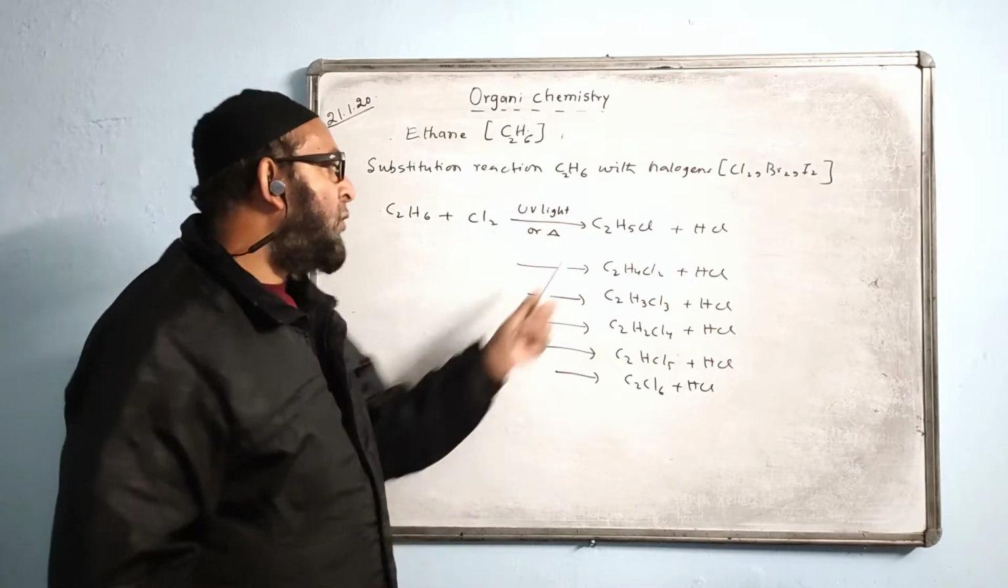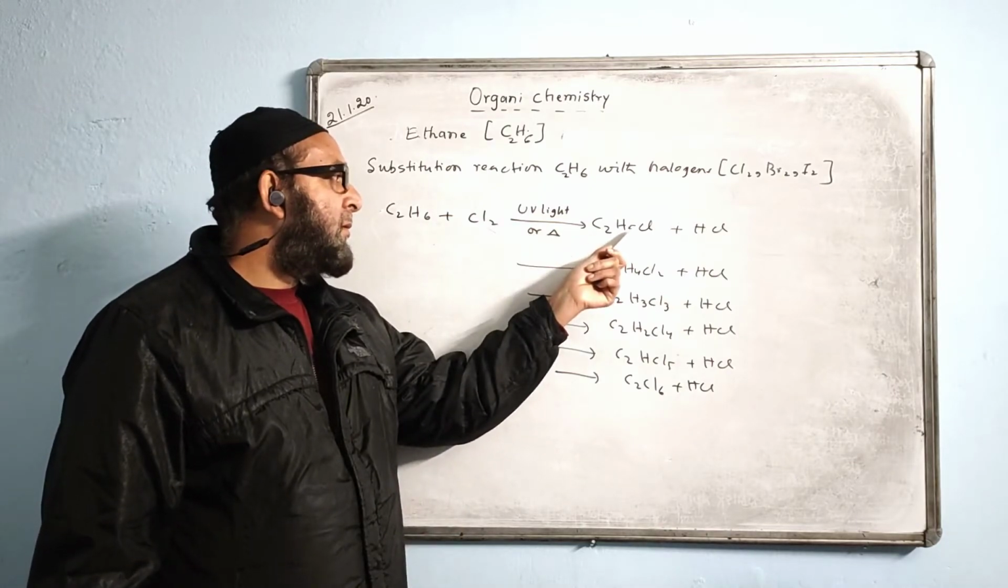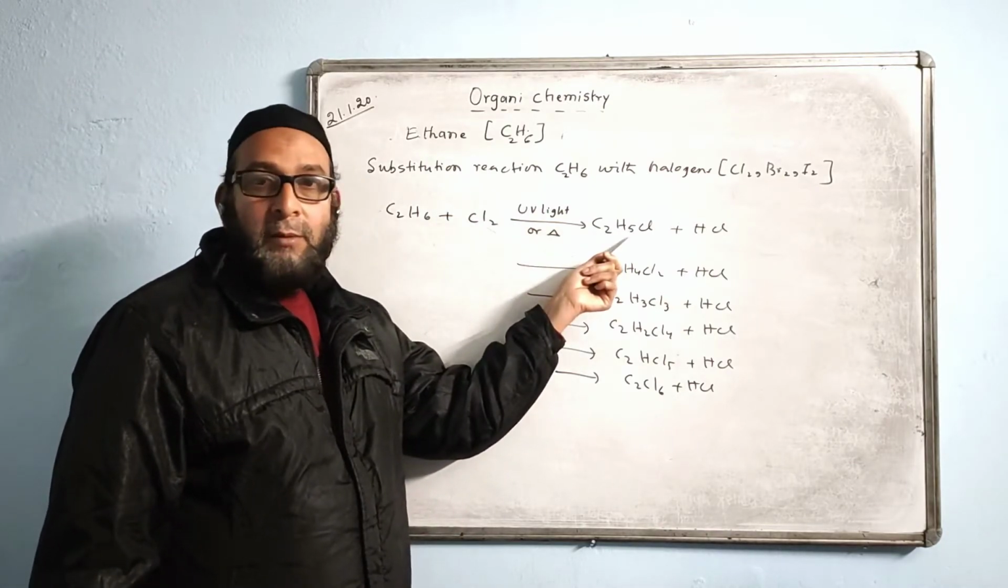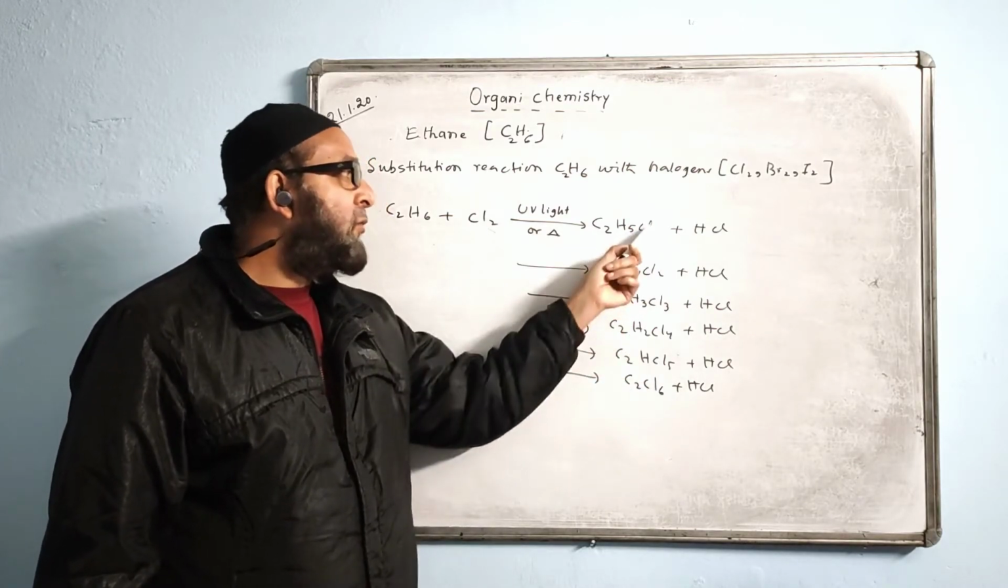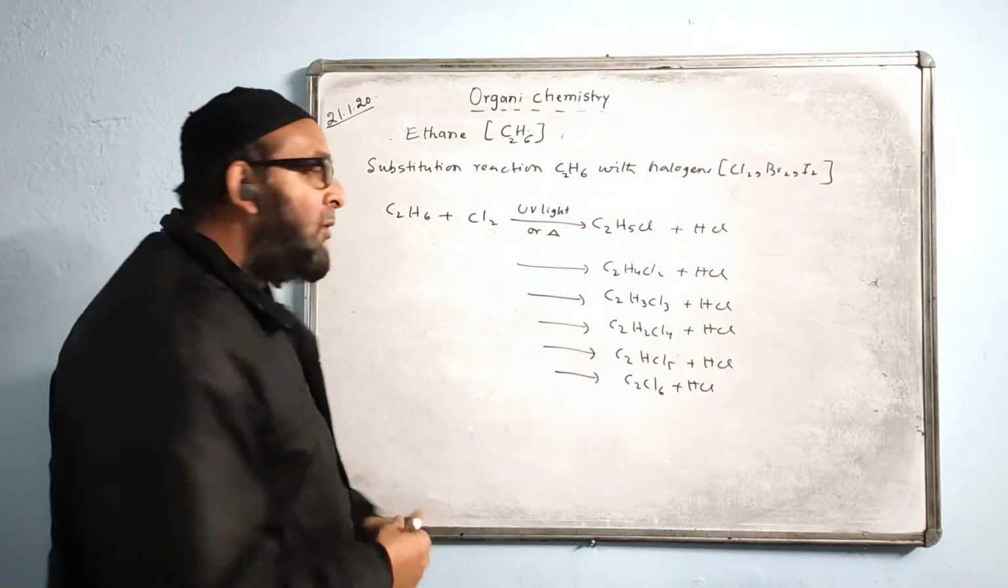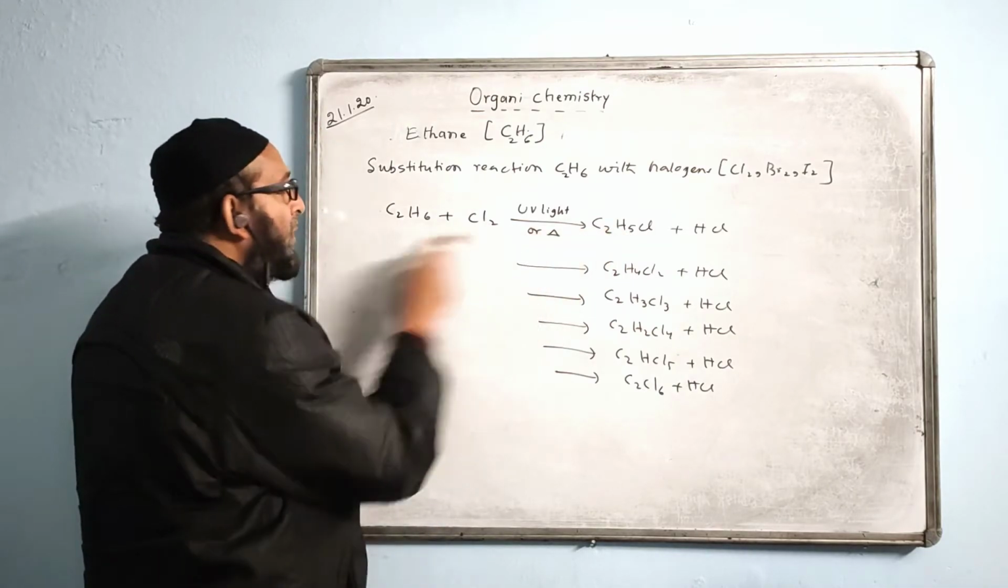That is 6 stages. The quantity of hydrogen keeps on decreasing. It was 6, now it became 5, 4, 3, 2, 1 and 0. No hydrogen. Chlorine quantity keeps on increasing. Now how to write this side? This was a product, it will come here.